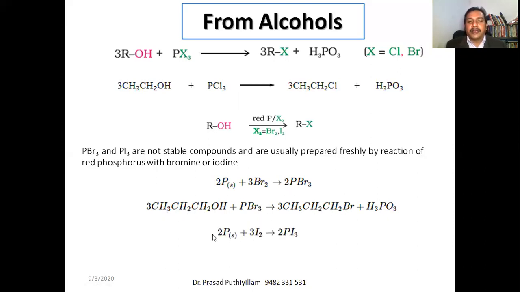Even iodine will react with phosphorus to get phosphorus triiodide. Phosphorus triiodide will react with the alcohol to get the corresponding iodoalkane plus H3PO3. So the reaction is almost the same as with PCl3 given here. Because PBr3 and PI3 are not stable compounds, we have to take the help of red phosphorus and halogen.